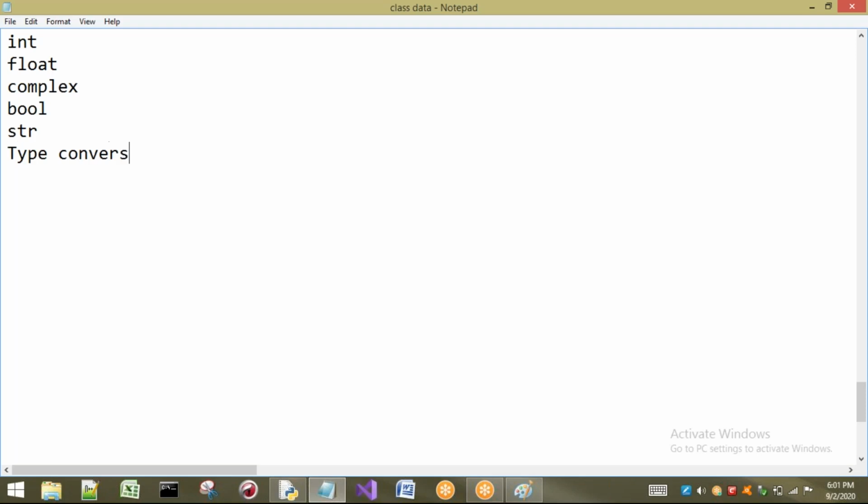After completing these 5 data types, I will tell you about type conversions. That means how to convert one type to another type, only about these 5. After completing these type conversions, we will go for the remaining data types. Right, so let us see what is meant by str.